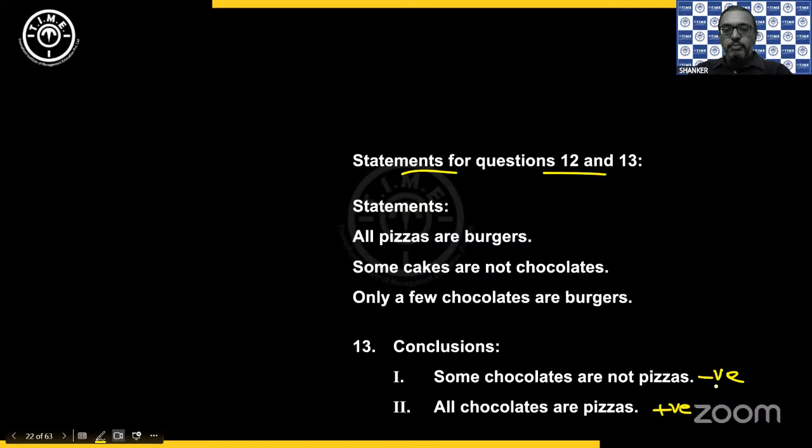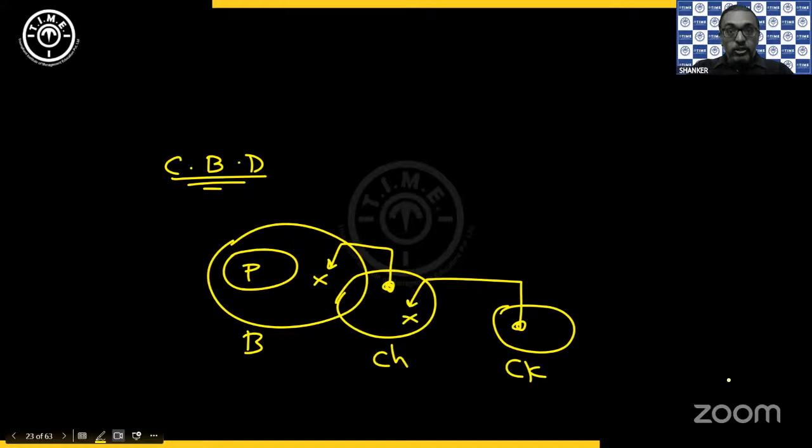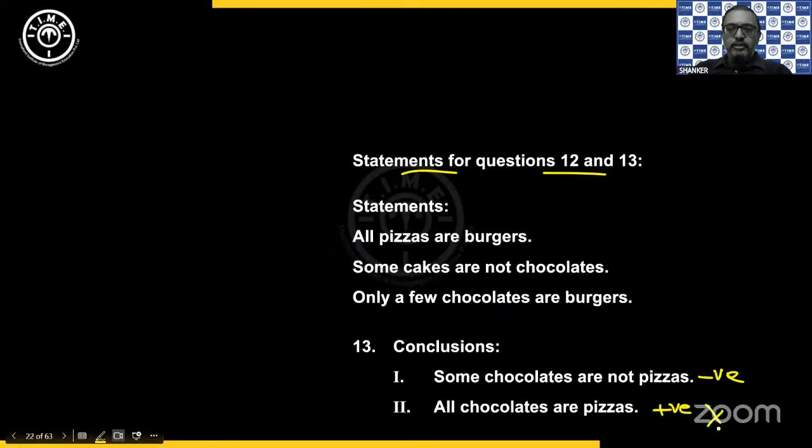All chocolates are pizzas. All the chocolates, are they inside pizzas? No, there is no relation between them. So definitely I can say does not follow. Then the first one, some chocolates are not pizzas. So here what is happening when you check 1 and 2, I can say that they are complementary pairs, correct?